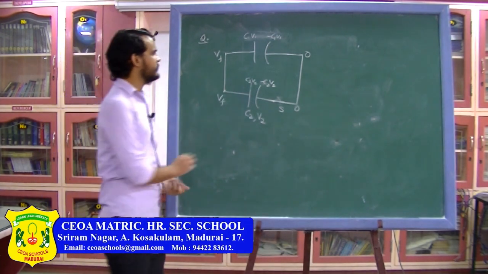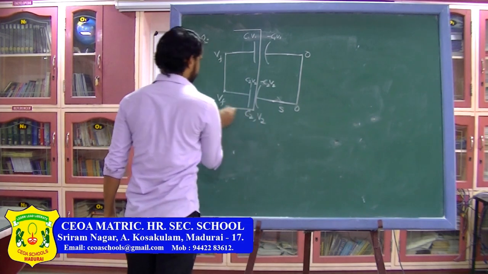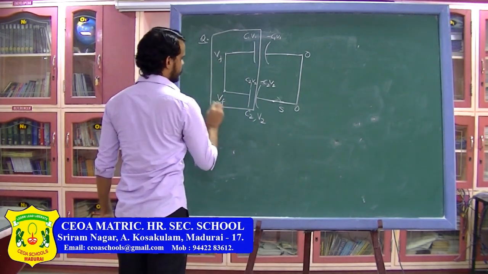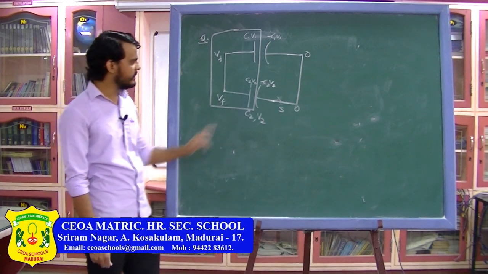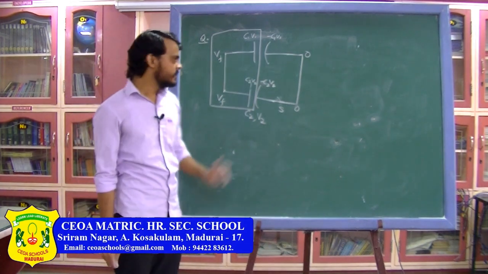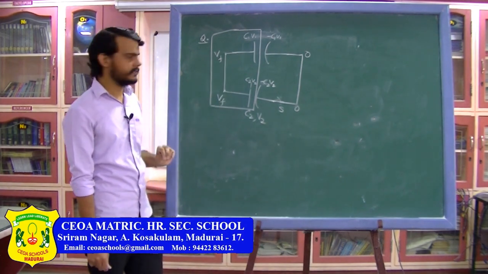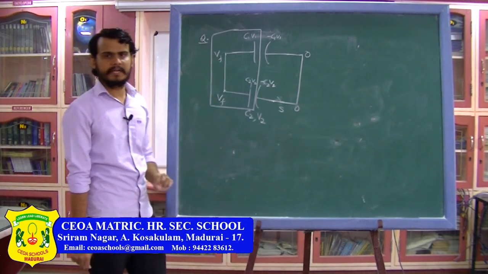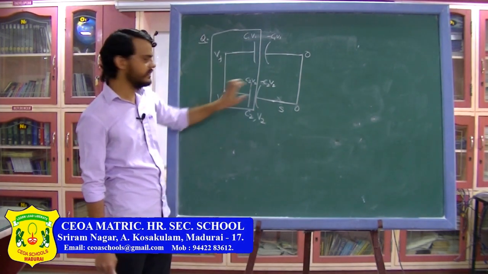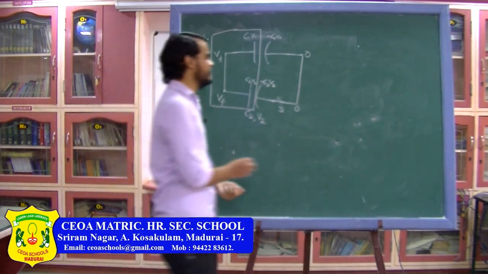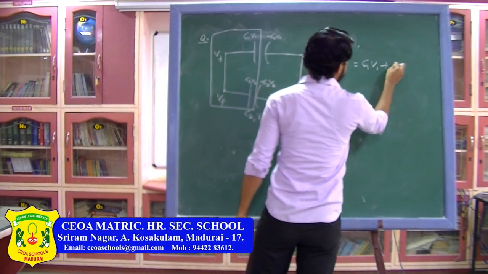Now as you can see, initially if I consider this part of the capacitor, this plate and this plate are connected to each other and they are not connected to anything else. So I can consider these two plates as isolated plates. So charge on the isolated plates will remain conserved. So here the initial charge is C1V1 and here the charge is C2V2. So I can write the initial charge on the plates is C1V1 plus C2V2.